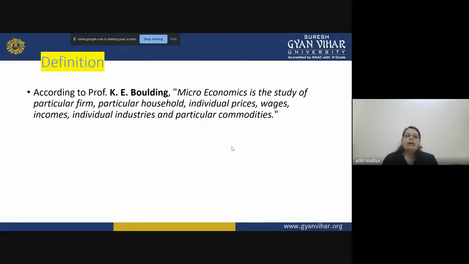Then, if we talk about the definition, according to Professor K.E. Boulding, microeconomics is the study of a particular firm, particular household, individual prices, wages, incomes, individual industries, and particular commodities. So everything is very specific. We go into a very specific study. We study at a very narrow level, right? This is known as microeconomics: a narrow study, a very close environment study, right?